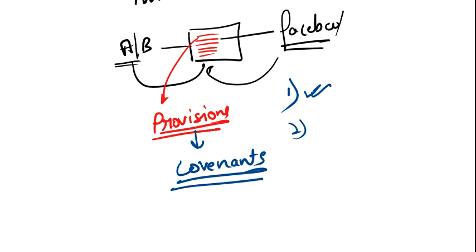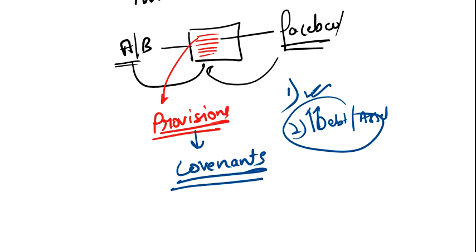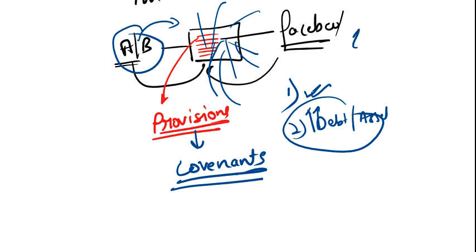Second, they have to maintain the debt to asset ratio. They will not increase their debt to a very high level. There will be a particular level beyond which the debt cannot be increased, because the more debt an organization carries, the higher the risk inside the company. And if the risk is higher, who is going to suffer? A and B, those who provided the loan earlier based on the fact that the company is safe. But now if the company is borrowing too much money, there is high leverage, and high leverage means a high amount of risk.